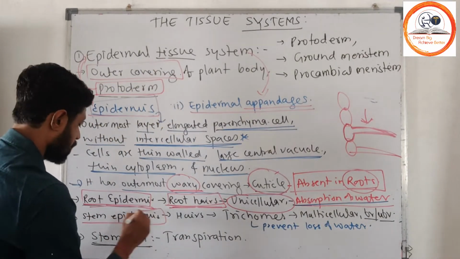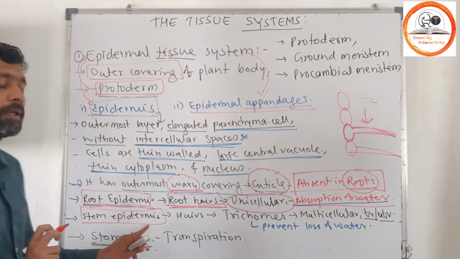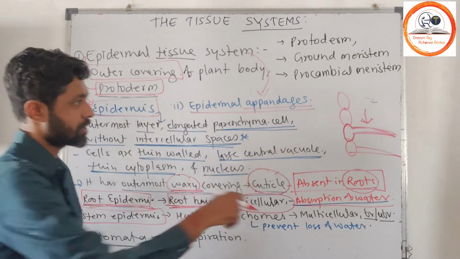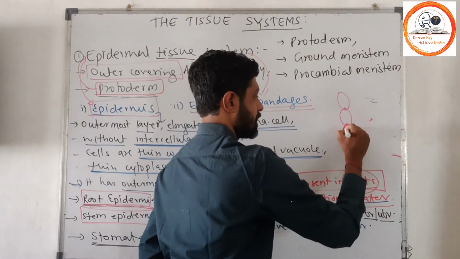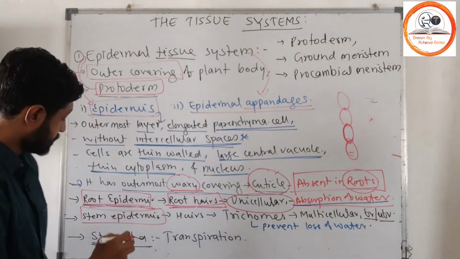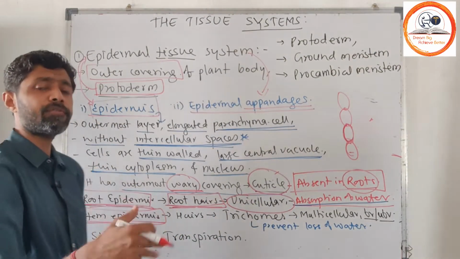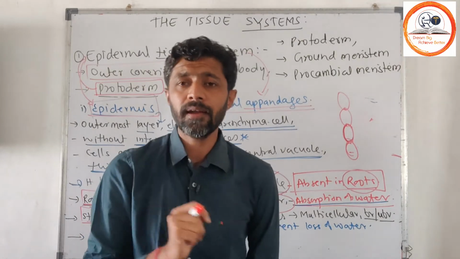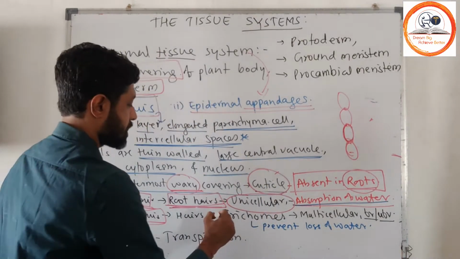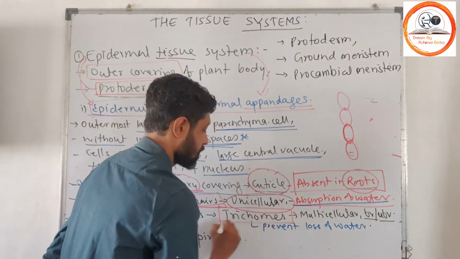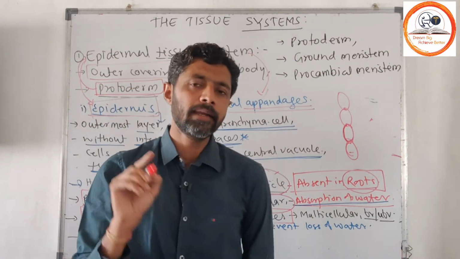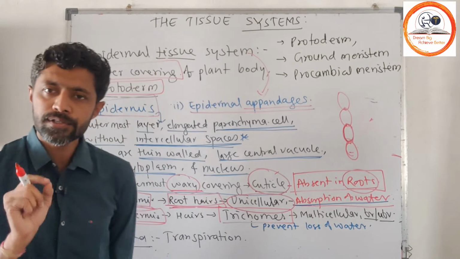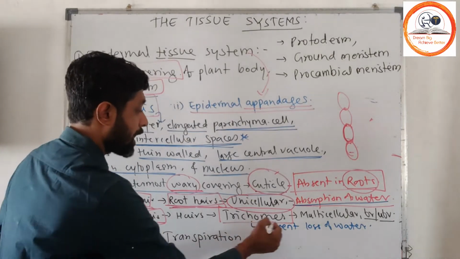Another appendage of the epidermis is found on the stem epidermis. As we considered the root epidermis, here we consider the stem epidermis. The stem epidermis also originates hair-like structures, which we call trichomes. Hair-like structures on the roots are called root hairs, and hair-like structures on the stem are called trichomes.